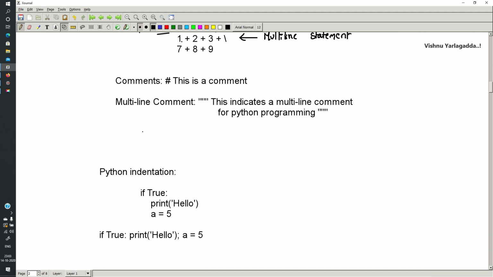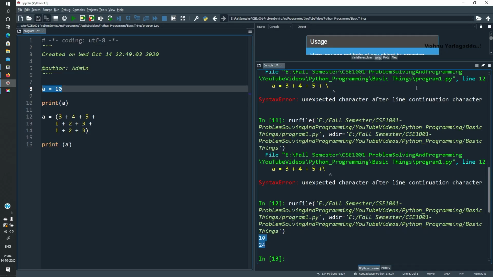A comment is a statement which will not be executed. You can ask what is the need of keeping a comment if it is not going to be executed. It just gives information to others about what the code is.